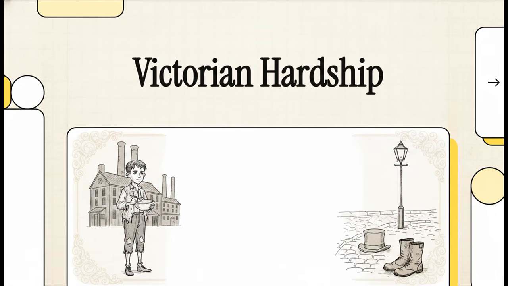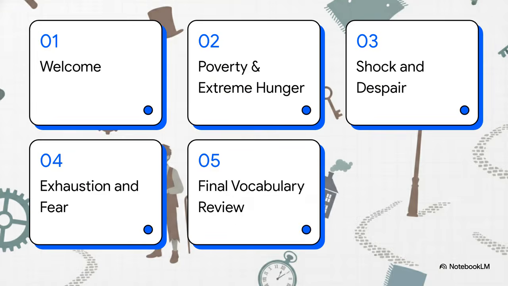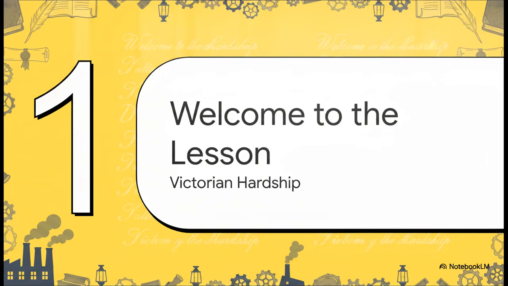Today, we are exploring the theme of Victorian hardship through a very special, focused vocabulary study of the classic novel Oliver Twist. Here is a quick look at our agenda for today. 1. Welcome to the lesson. 2. Poverty and extreme hunger. 3. Shock and despair. 4. Exhaustion and fear. And finally, 5. Final vocabulary review.